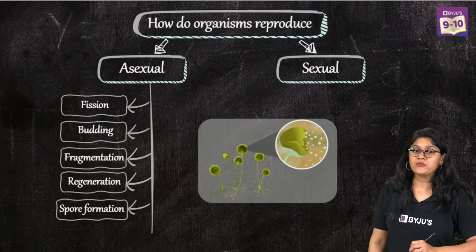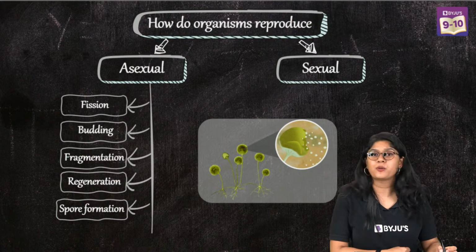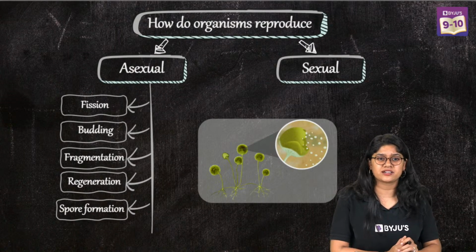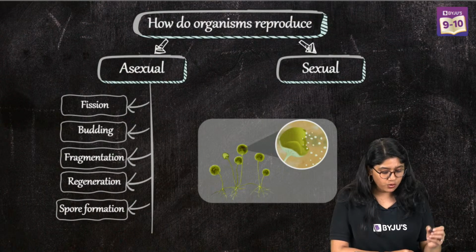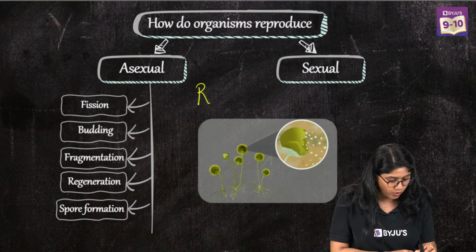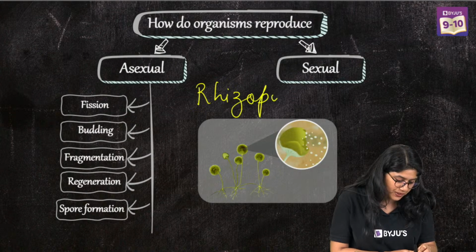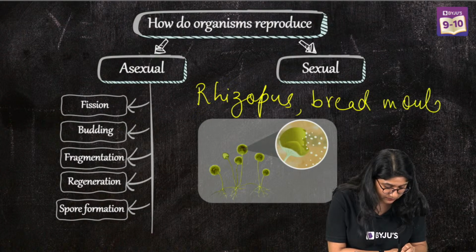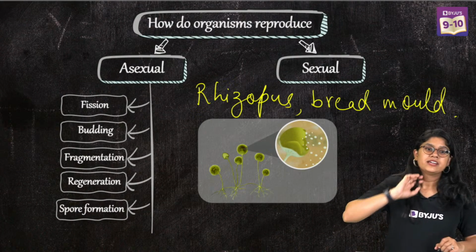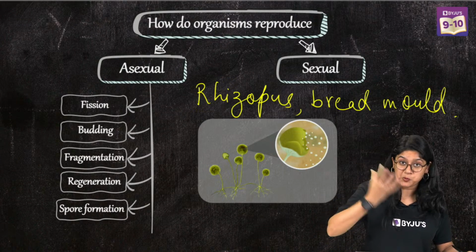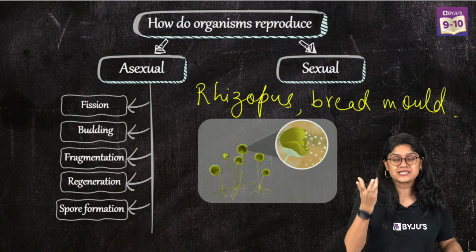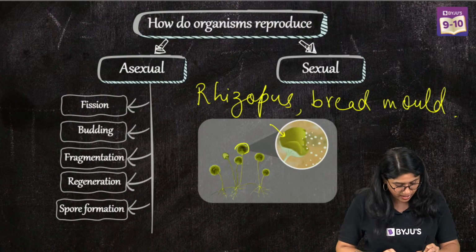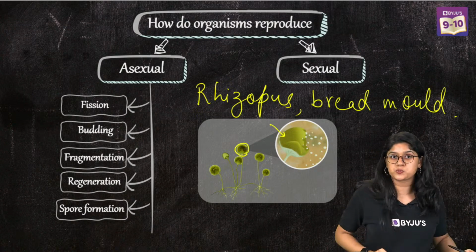Okay, so now, everyone, we're discussing spore formation. Can you tell me one example? Very good, Rhizopus. Let's get started. So we will see this in the bread mold, or rhizopus. Please make sure if you're writing bread mold, you write this spelling. What we see here in spore formation is that spores are present inside the sporangium. The sporangium is this outer bulb-like part, a sac-like part.